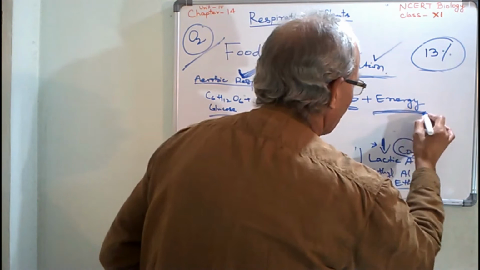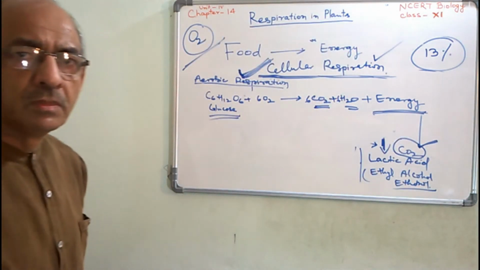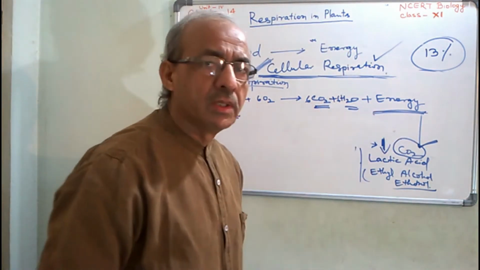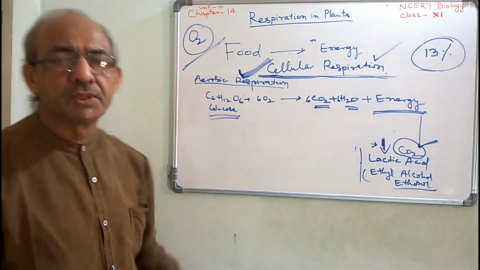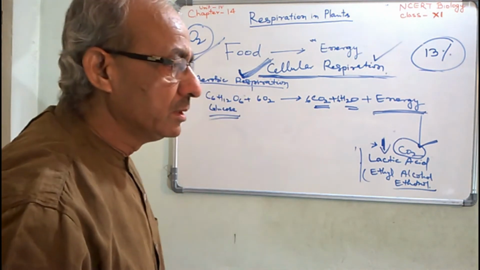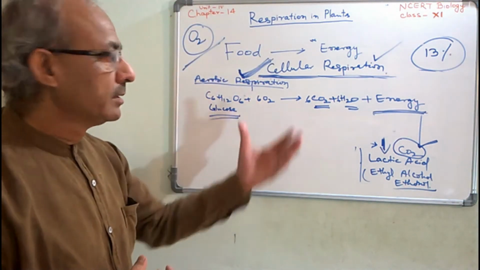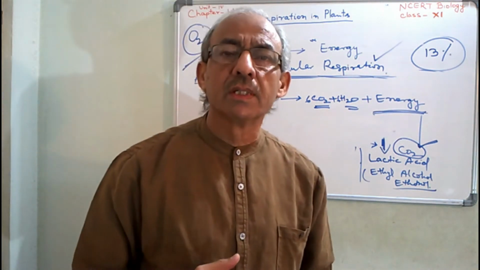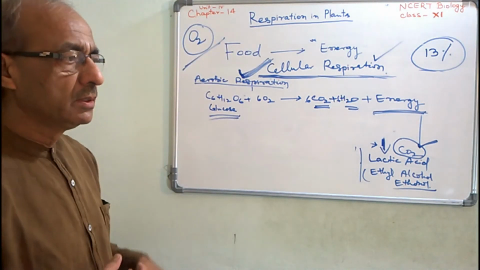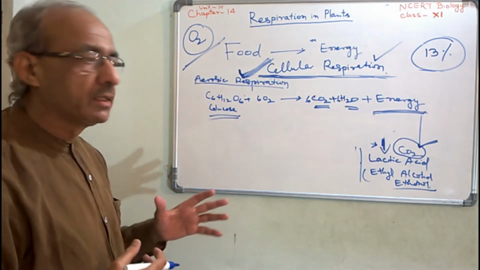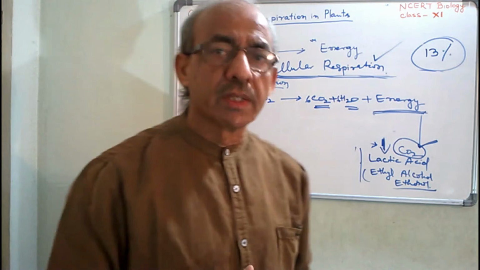The amount of energy in aerobic respiration is greater than the amount of energy released in fermentation and anaerobic respiration.